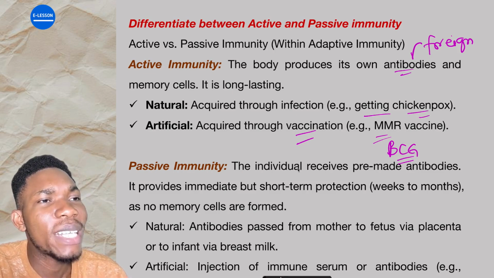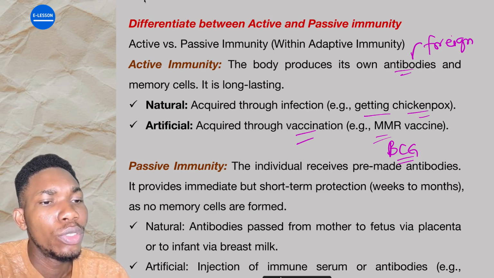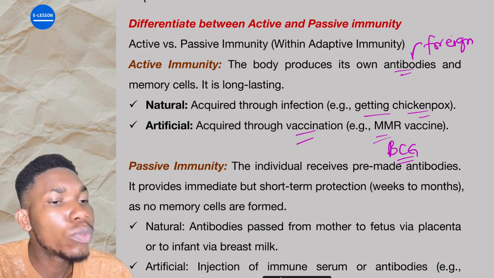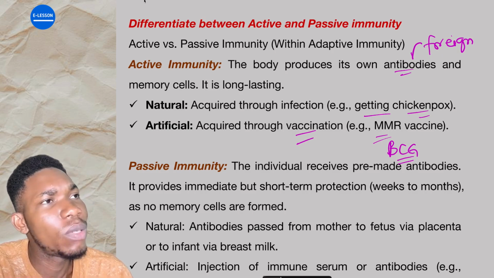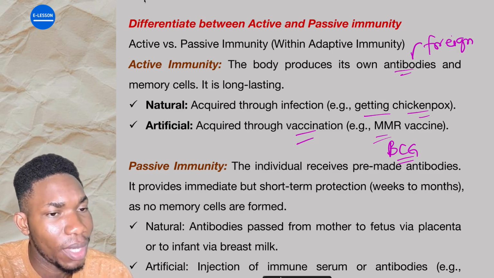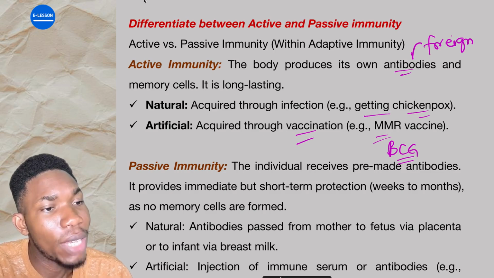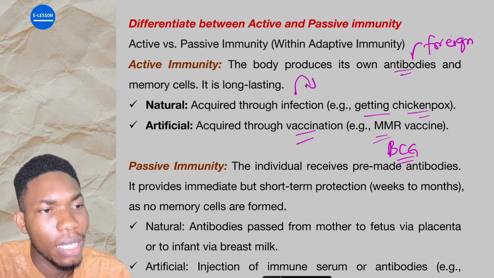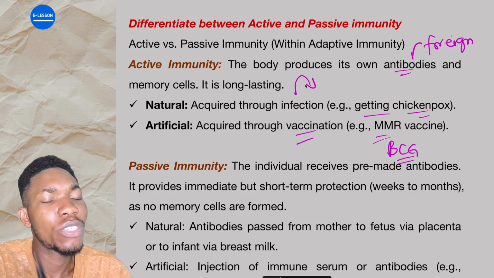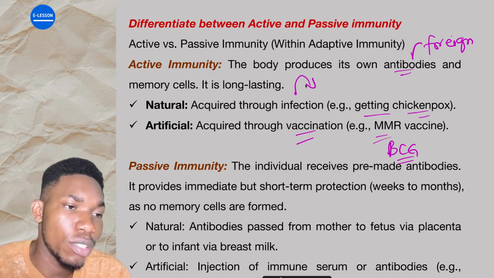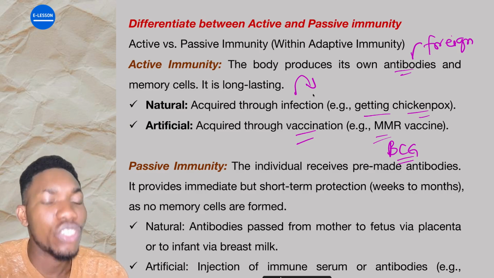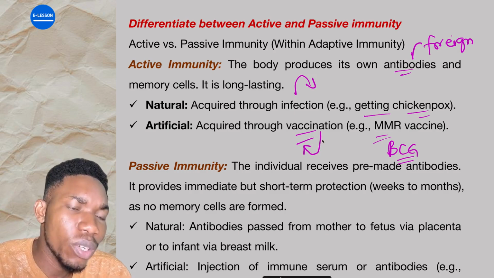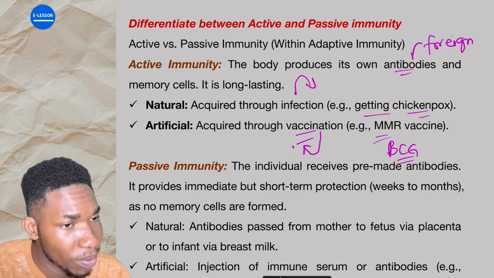Now, you vaccinate the person against it by what? First of all, you inject the person with the vaccine, which is the organism, although it's not pathogenic. Are you getting it? It is more like the way an infection infects a person. Then your body will know that this particular infection has been there before. That is what a vaccine does. But with a vaccine, you don't get the infection naturally. You get it through vaccination, and this vaccination will not give you any kind of sickness. So, are you getting it?